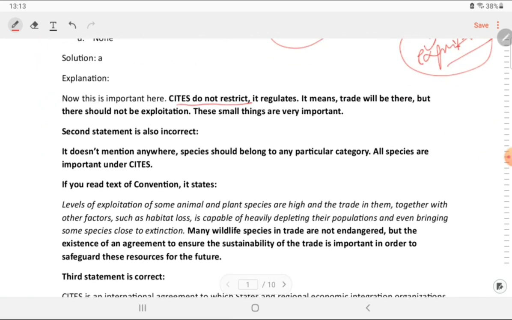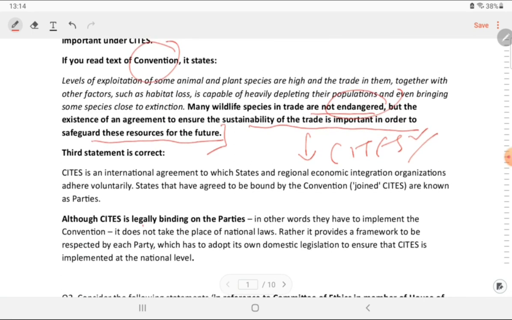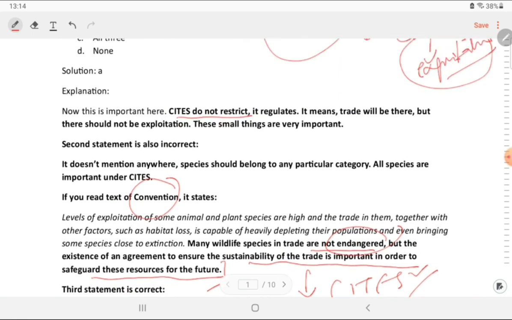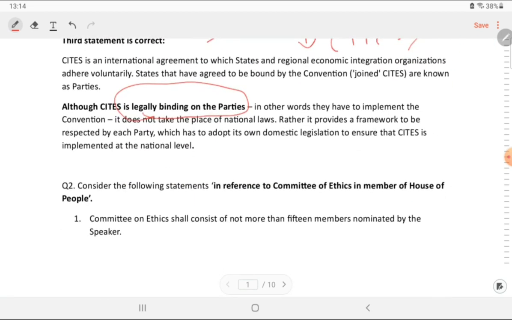CITES does not restrict. You see here, many wild species in trade are not endangered, but the existence of an agreement to ensure the sustainability of the trade is important in order to safeguard these resources for the future. So it's not endangered, but still CITES applies. So CITES is important even for all species, not related to only endangered. It is a legally binding treaty. And one more important thing: it regulates, not restricts. So all statements you got here. Learn this and go to the website. These all statements are taken from the website.